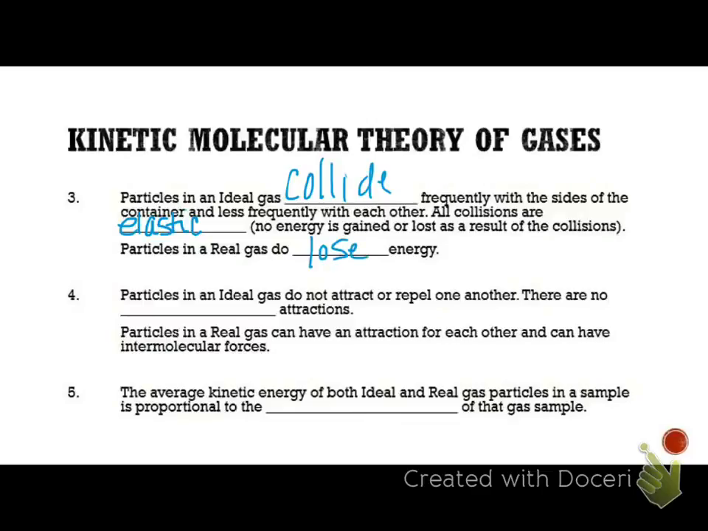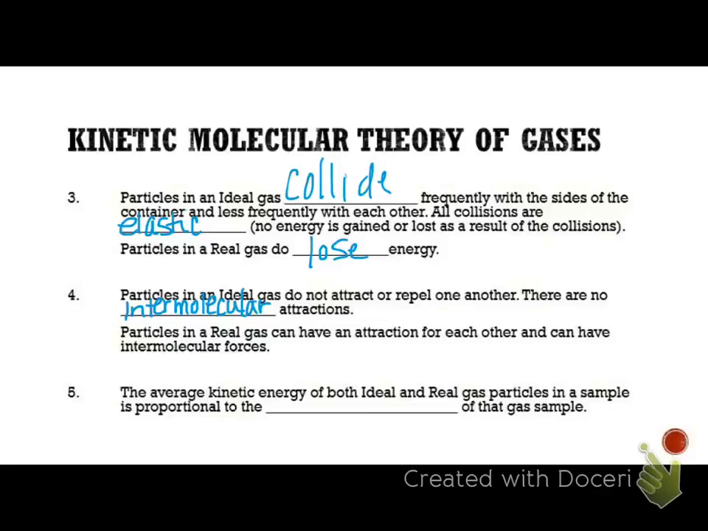Number four states that particles in an ideal gas do not attract or repel one another. In other words, there are no intermolecular forces. Remember, we talked about that back in the bonding unit, where there's an attraction for each other between the particles. And in an ideal gas, ideally there's no attraction. However, in a real gas, they do have an attraction for each other, and they can have intermolecular forces. That's quite frankly how we were able to get liquid nitrogen and liquid argon, because there is some attraction for each other.